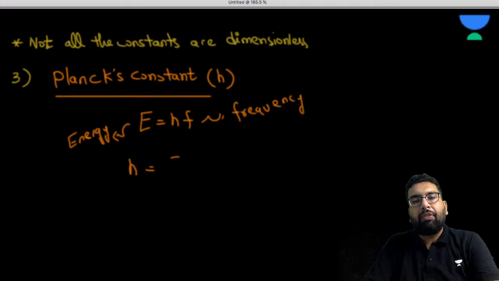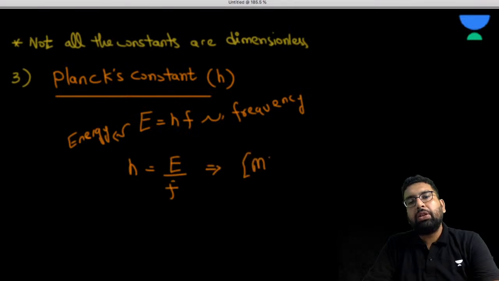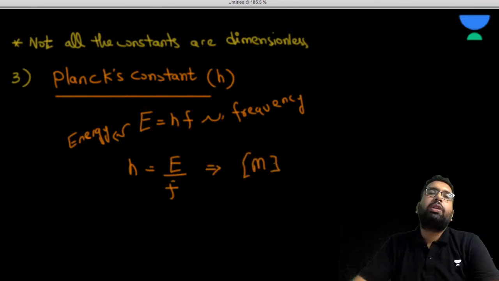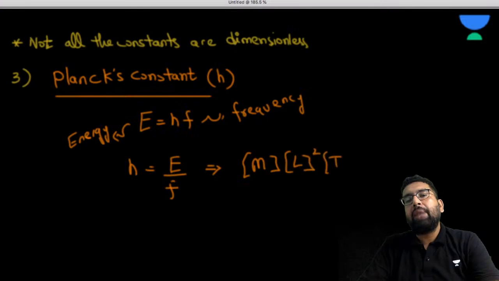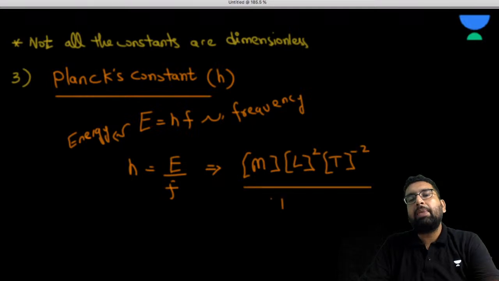Now we can reduce it to the dimensions. What is the dimension of the energy? The dimension of force is MLT minus 2, and force multiplied with length is the energy, so we can write ML square T minus 2. And what is the dimension of the frequency?